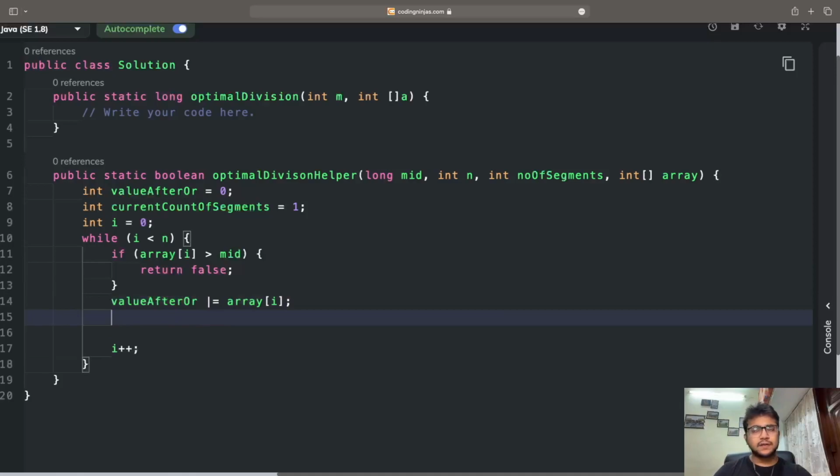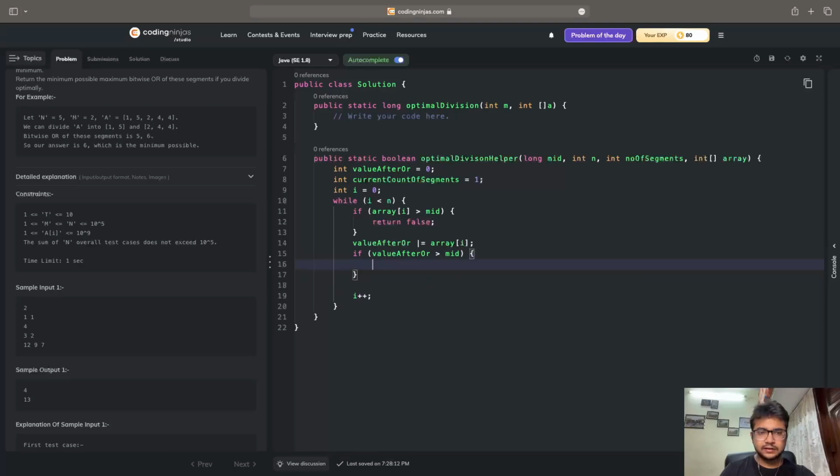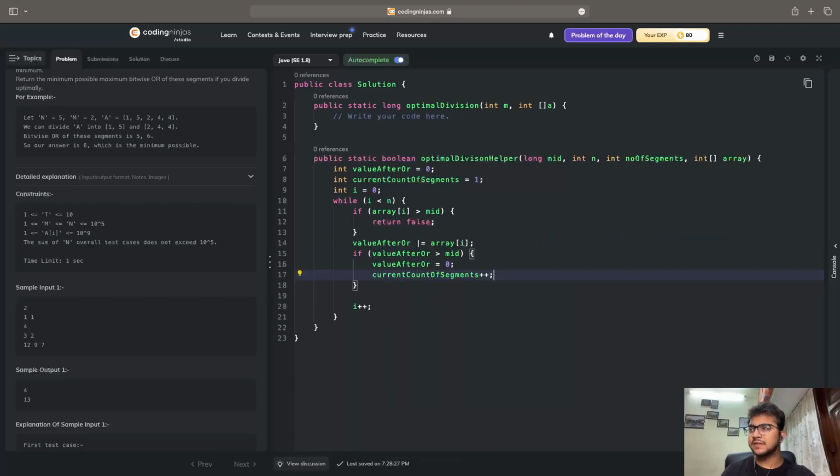After doing the OR, I will check again: if value after OR is greater than middle element, in that case value after OR will become 0 for resetting it, and I will increase the segment count right here. So the count of segments is going to increase by 1.